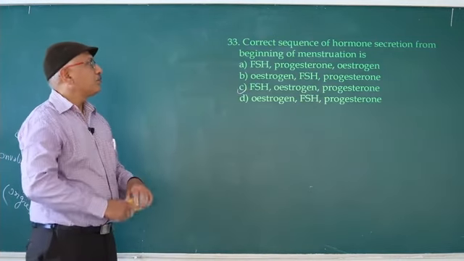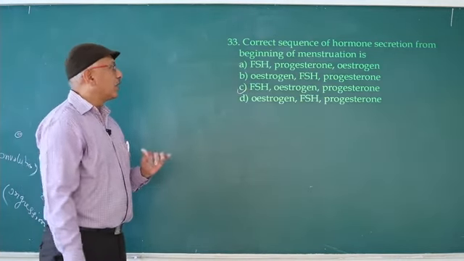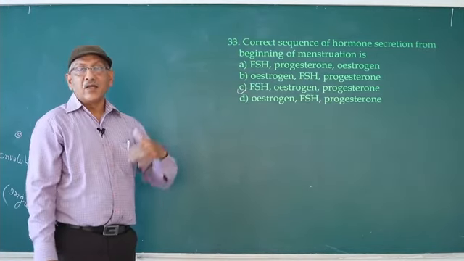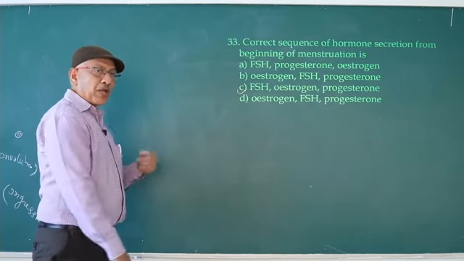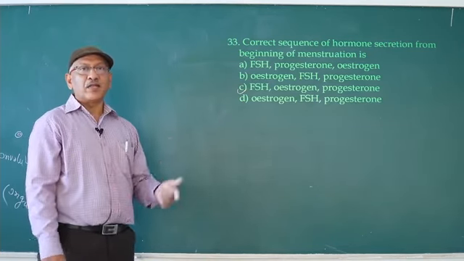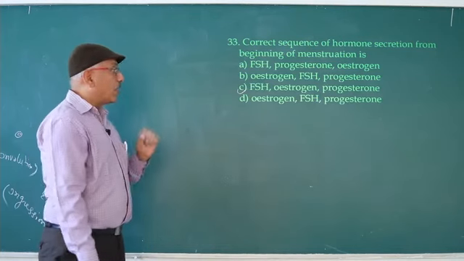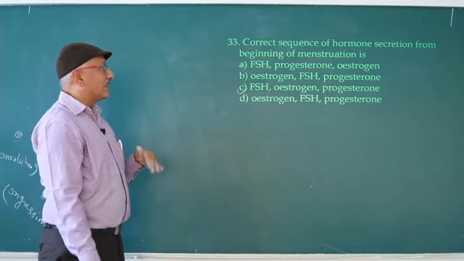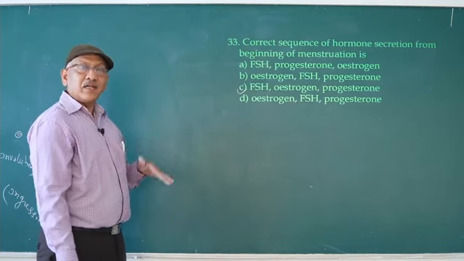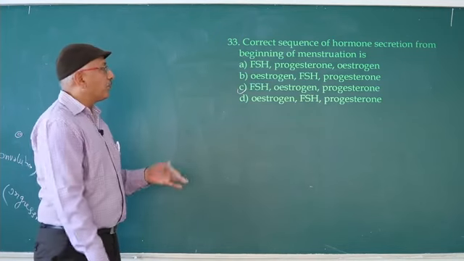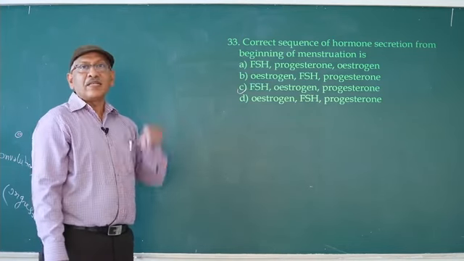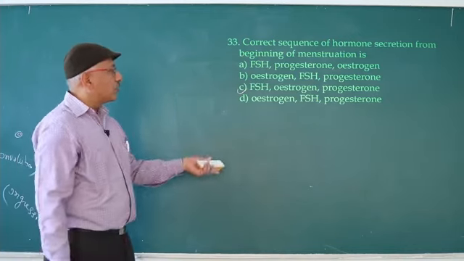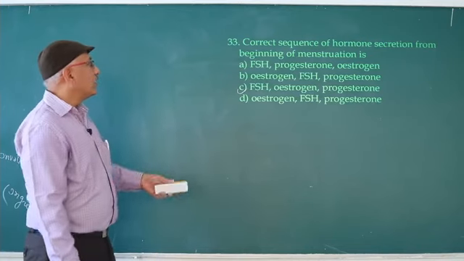You already know, from menstruation, the pituitary gland releases FSH and LH. By the action of FSH, one of the primary follicles is converted into secondary follicle, tertiary follicle, quaternary follicle. So now estrogen level increases, LH surge and estrogen level increases, ovulation. Later progesterone increases the thickness of endometrium. That's why option C, FSH, estrogen, progesterone. So answer is C.